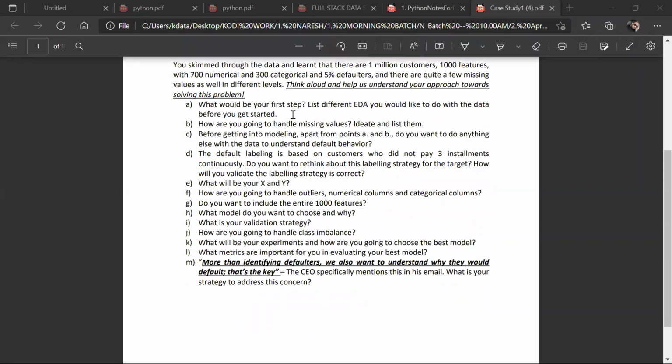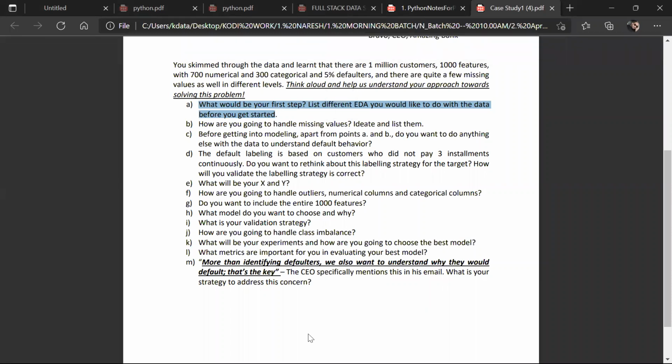Now the first question: there are quite a few missing values in the different labels. There we have quite a few missing labels. Now think aloud and help us understand your approach towards solving this problem. Now tell me, guys, how to solve this problem. The first step. Now A, B, C, D, A to M, there are around 10 to 15 questions they've given. What would be your first step, guys? Now I'll ask the offline team and online team. Question A, what would be your first step?